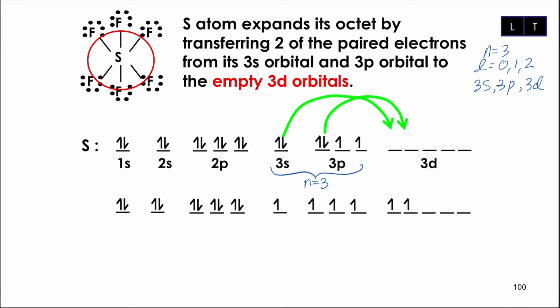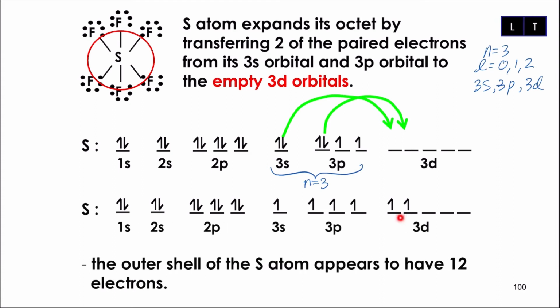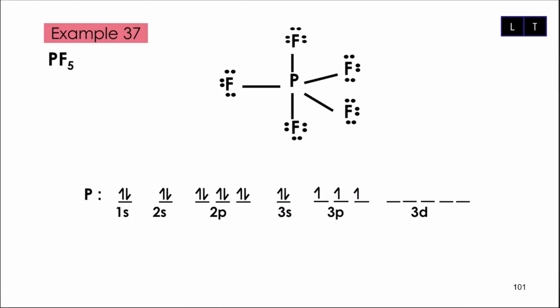But when to explain about expanded octet, you can see that one each electron from 3s, one each electron from 3p akan transfer masuk dalam 3d orbital. So what will happen? 3d sekarang sudah ada extra. That is why sulfur boleh hold more than 8 electrons. Dalam kes ini 12 electrons. Kes yang sama kalau kita lihat PF5.